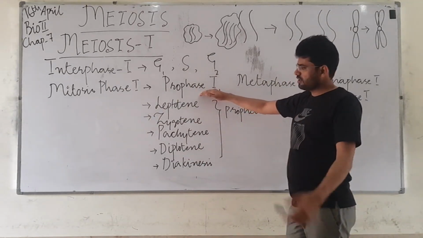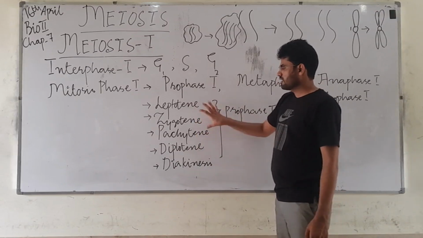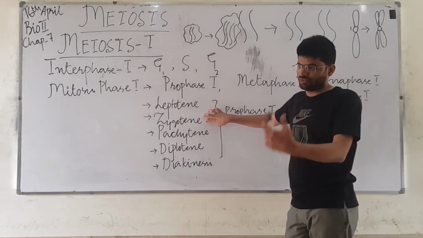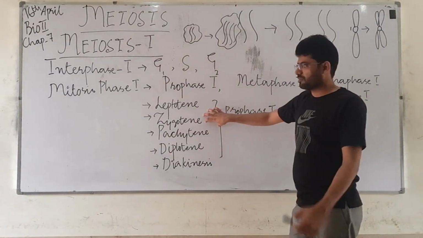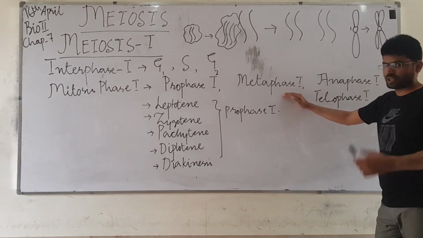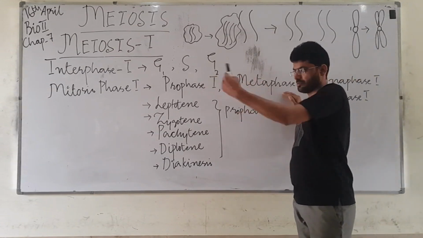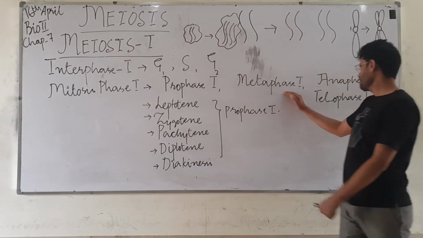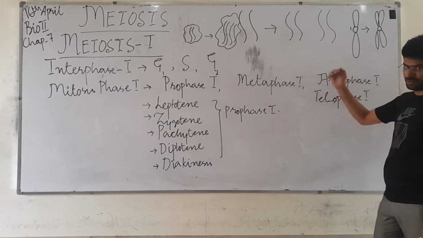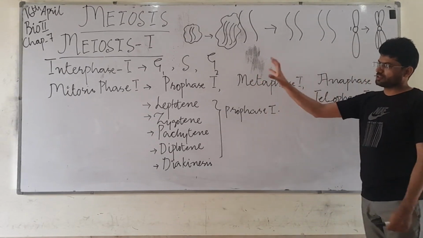In prophase 1 there are different sub-stages. These sub-stages are not involved in the mitosis division, in which the chromosome number is kept the same. In metaphase, there is a slight difference between metaphase 1 and the metaphase we discussed in mitosis. Anaphase 1 is also different. So this is the end of meiosis 1.